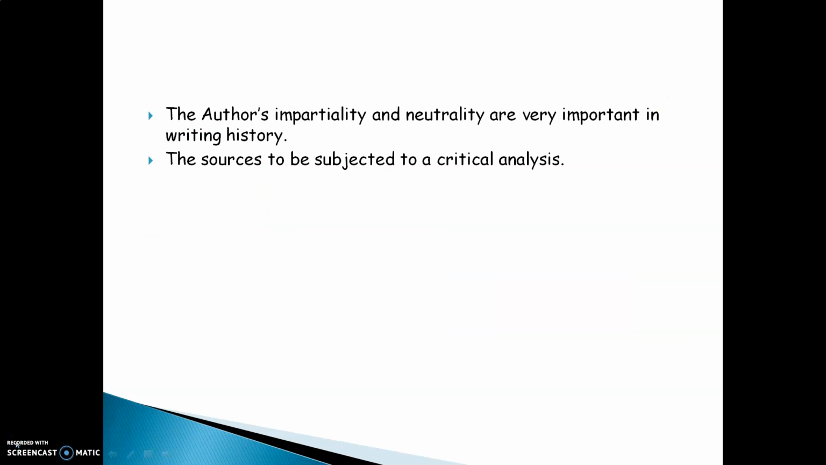The author's impartiality and neutrality are very important in writing history. The sources are to be subjected to critical analysis. All the sources that historians have found are critically analyzed and then considered as an important source or proof to write history.